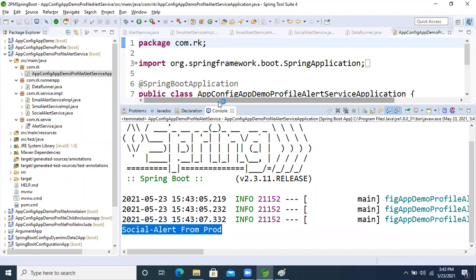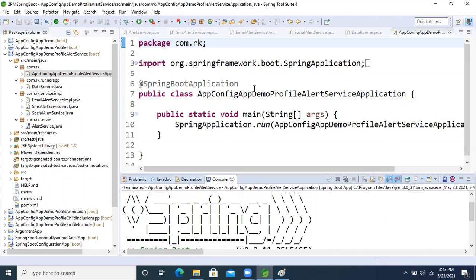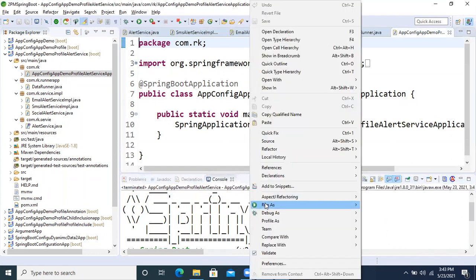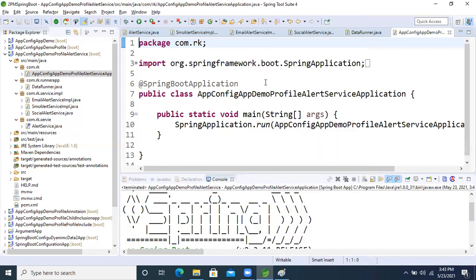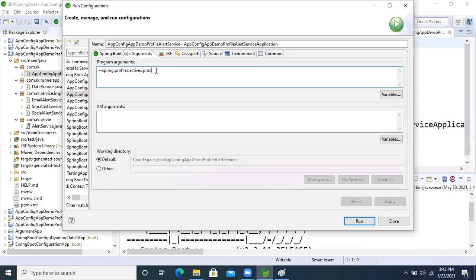Okay guys, now I want the QA environment. So again run this one, come inside the Arguments, and give QA. Now apply this and run it.